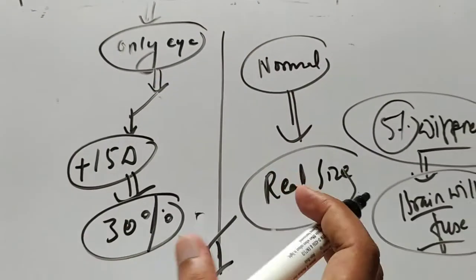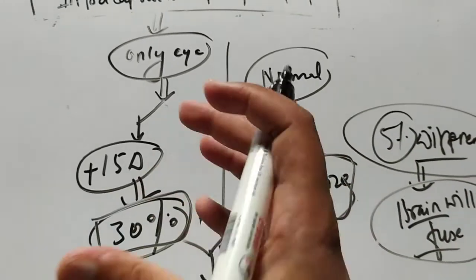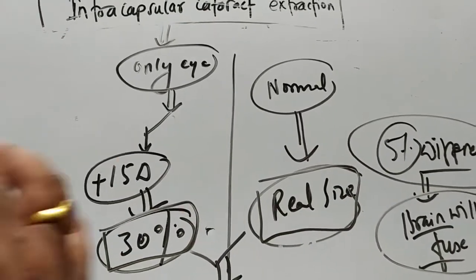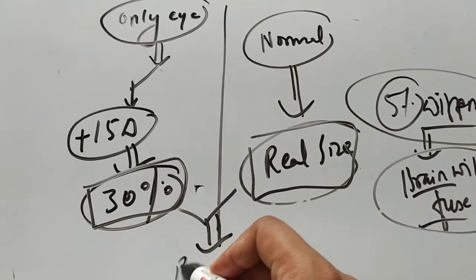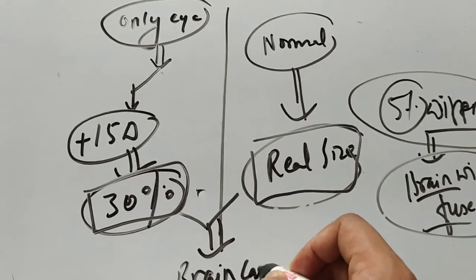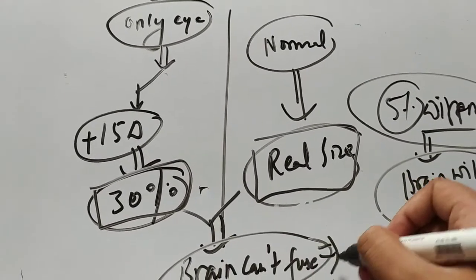But in this person, one eye is seeing the real size and the other eye is seeing 30% bigger. That much difference the brain cannot fuse. And in this condition, you will have diplopia.